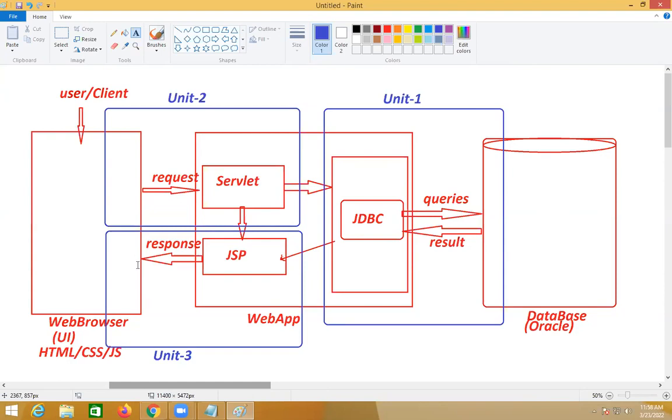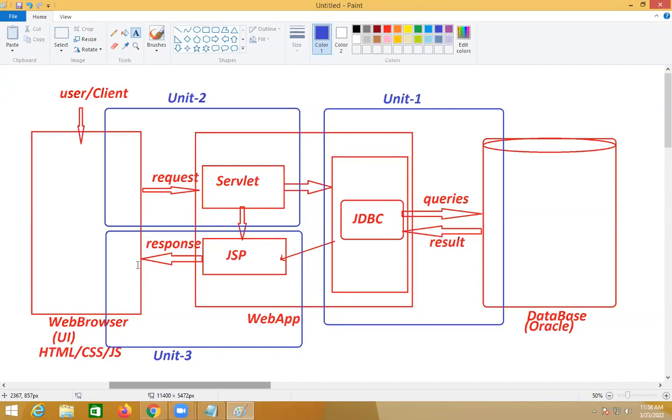In the process of applying and constructing applications, what kind of application am I constructing? A web application you are constructing. To construct that web application, what are you going to use? JDBC, Servlet, JSP. How will JDBC help you? It will help me interact with the database product. How will Servlet help you?